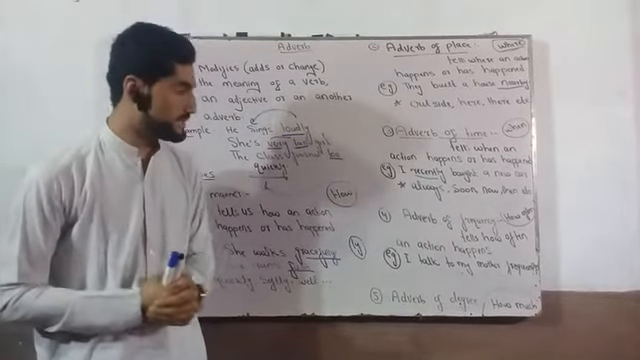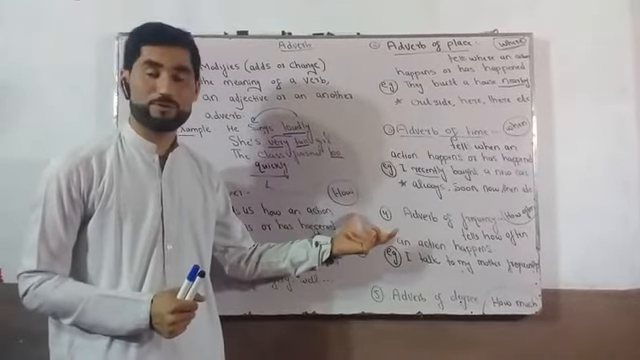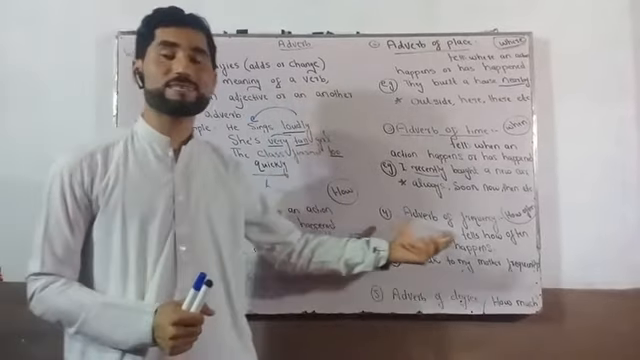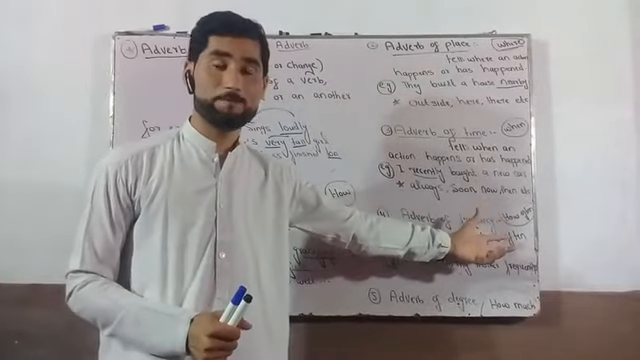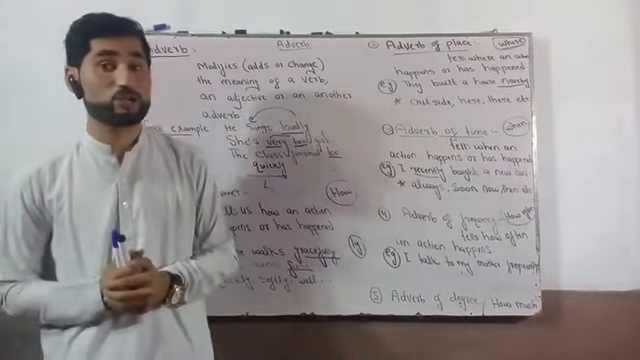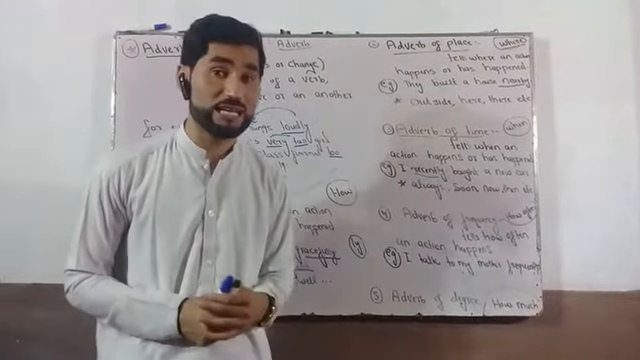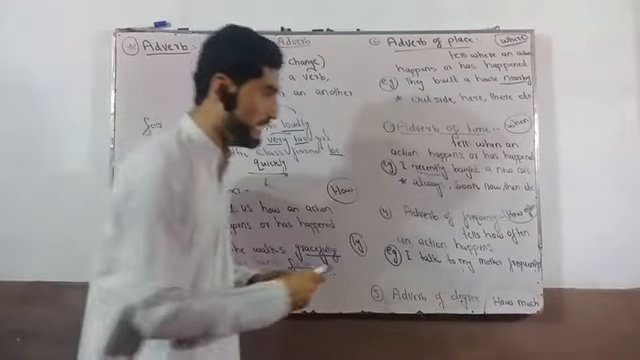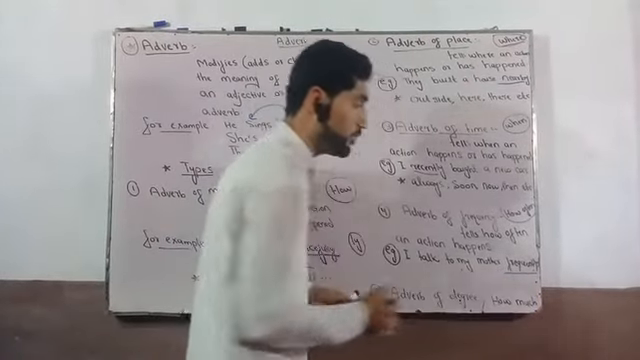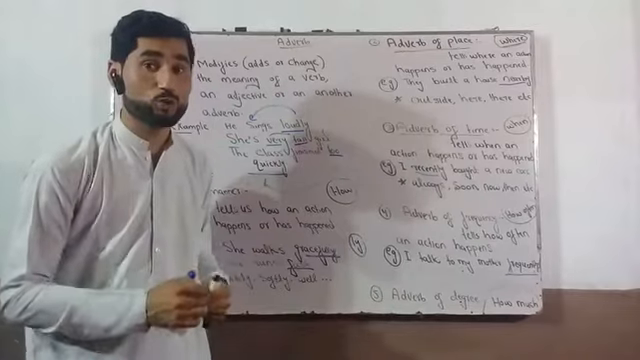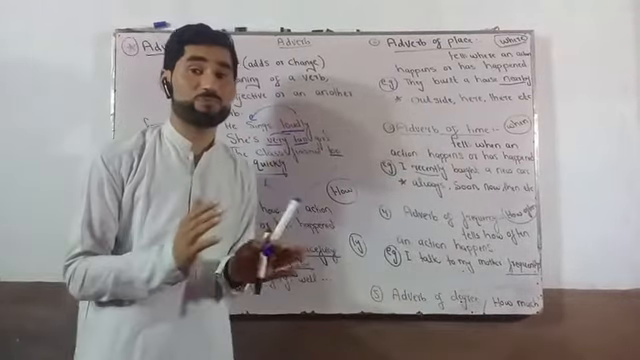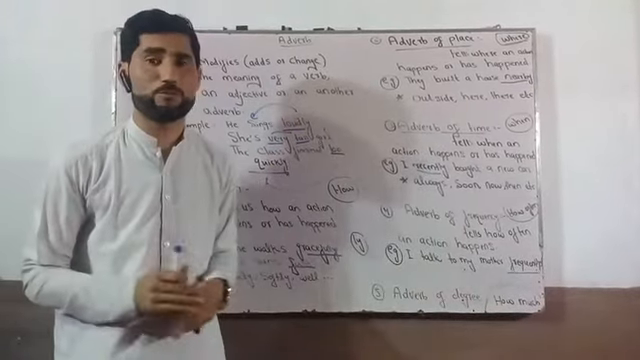Got it? The next and the fourth type of adverb is adverb of frequency. Adverb of frequency always answers the question of how often. They tell how often an action happens or has happened. For example, I talk to my mother frequently. In this sentence, frequently is an adverb and it's an adverb of frequency. Other examples are always, sometimes, etc. These all are examples of adverb of frequency.